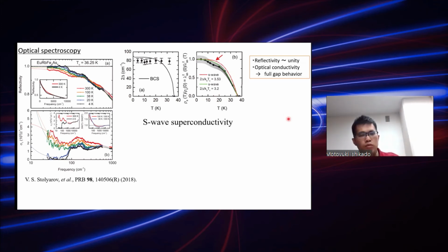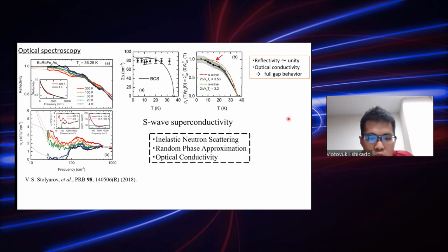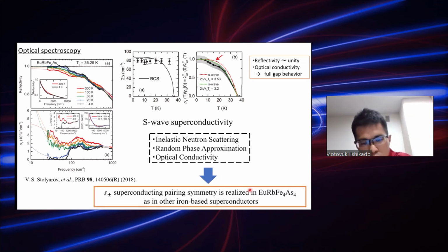So the optical spectrum shows S-wave superconductivity. So in combination, combining the inelastic neutron scattering, random phase approximation and optical conductivity, it concludes that the S plus minus superconducting pairing symmetry is realized in these superconductors, as in other iron-based superconductors.